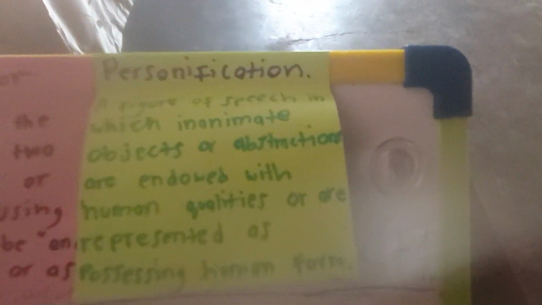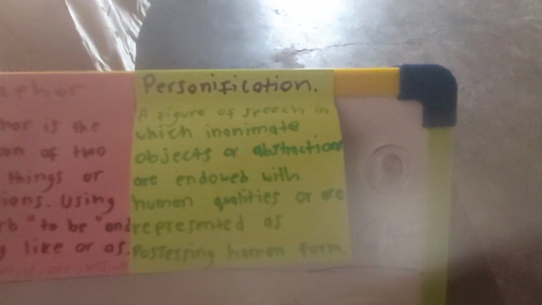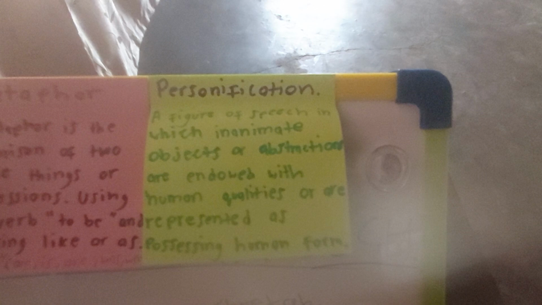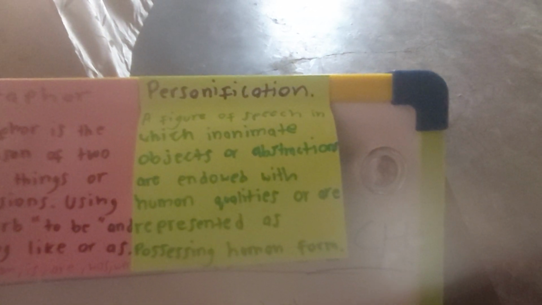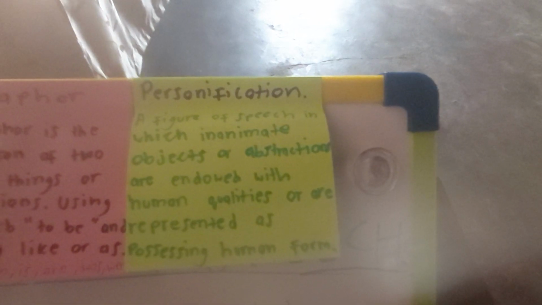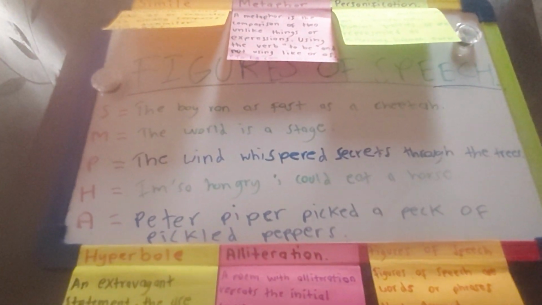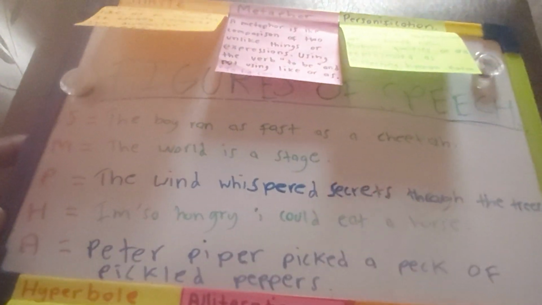And then we have personification, a figure of speech in which inanimate objects or abstractions are endowed with human qualities or are represented as possessing human form. So right here we have our figures of speech, complete with examples.